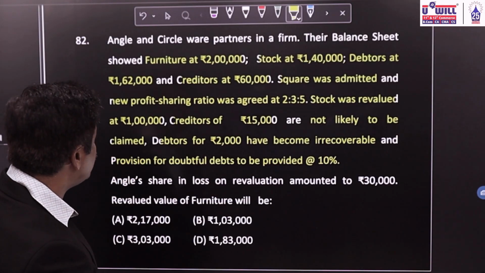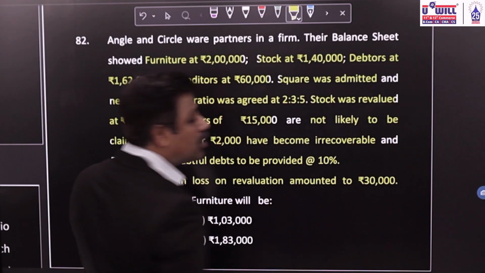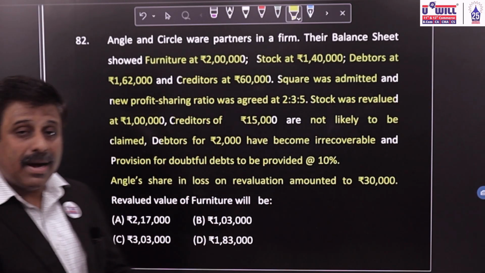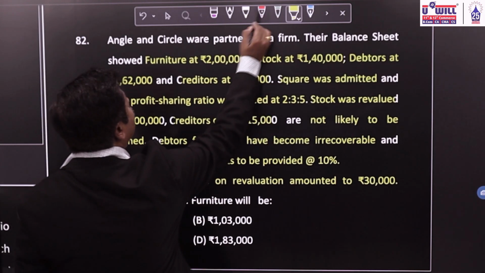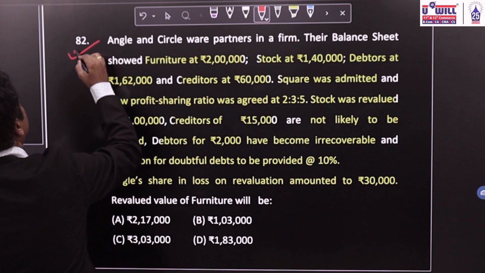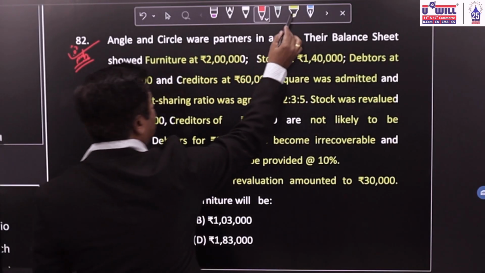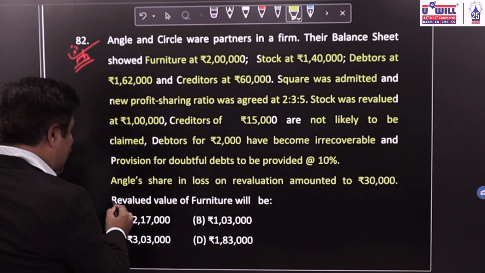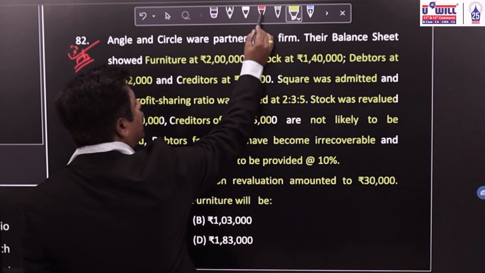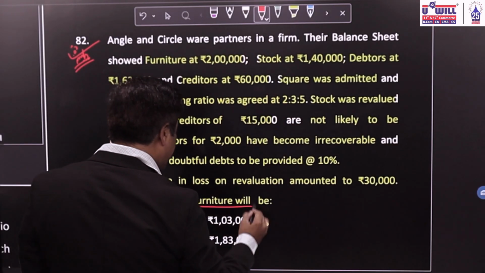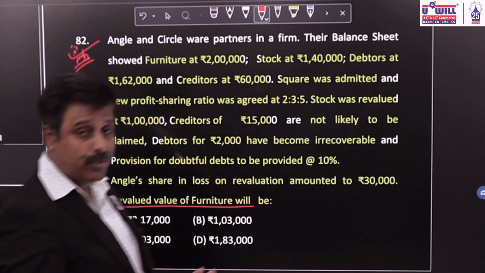What is asked in the question? Angle's share in the loss on revaluation amounted to 30,000. Okay, that is also given. Partners' share in loss on revaluation is also given. This is an important question. Now, what is asked to you? Revalued amount of furniture. Revalued value of furniture will be how much? Now, what we will have to do here is to find the revalued value of furniture. First, we will have to make a revaluation account.